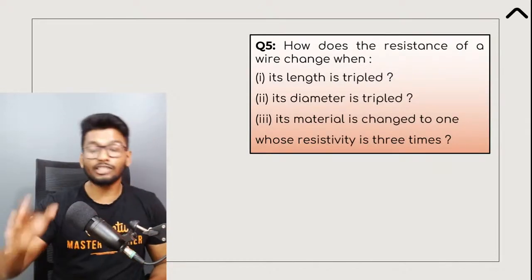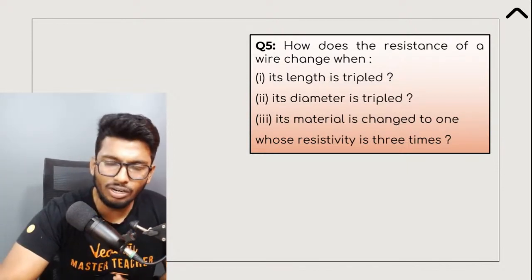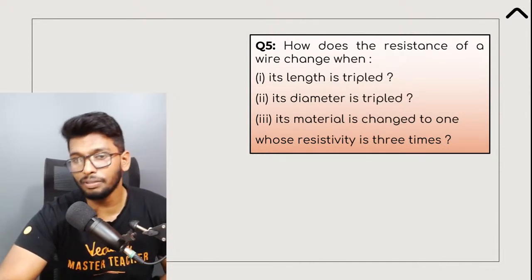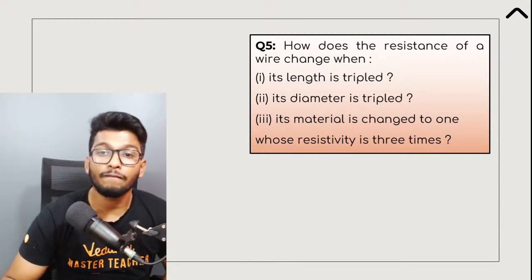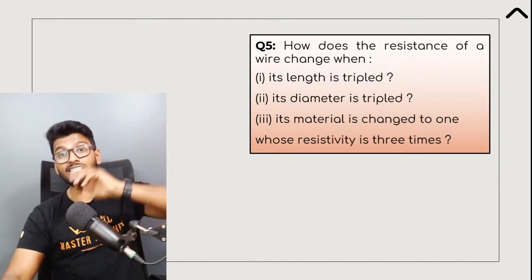All right, okay, let's go on to the fifth question, guys. Halfway through, fifth question, here we go. How does the resistance of a wire change when the length is tripled, when the diameter is tripled, when the material is changed to one whose resistivity is 3 times?